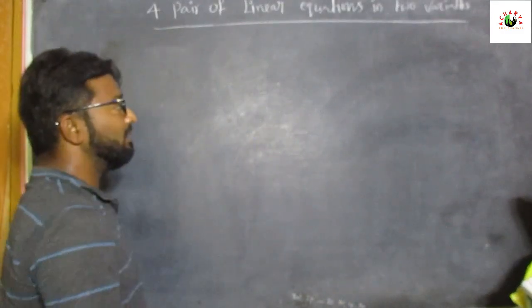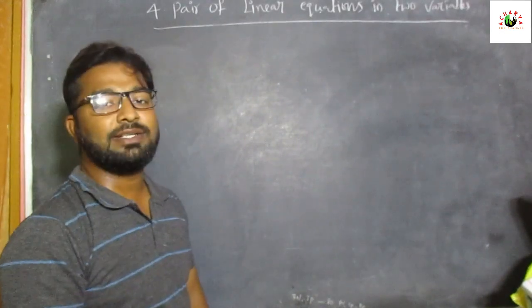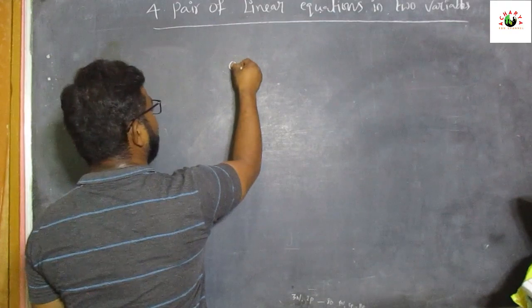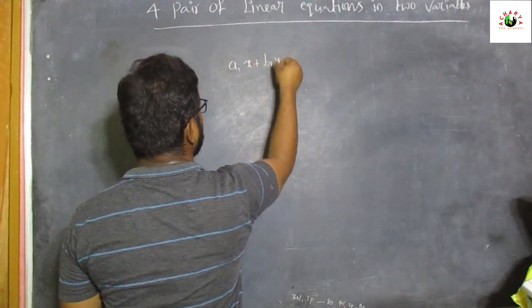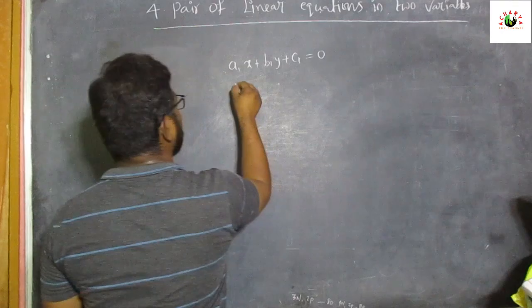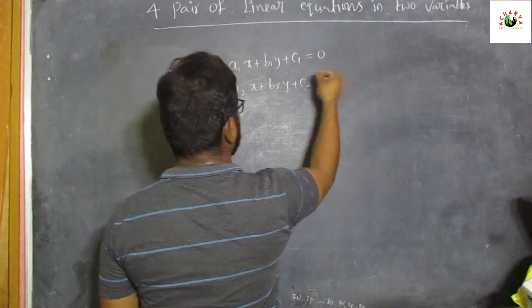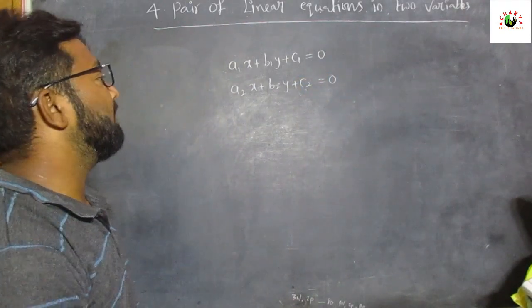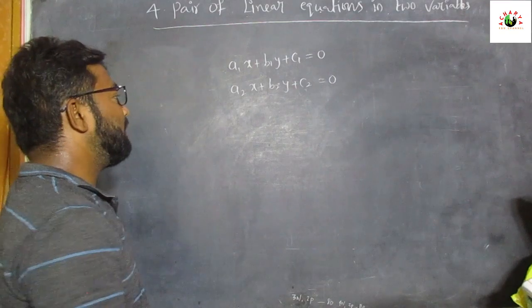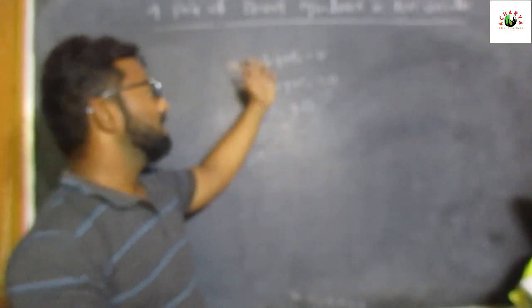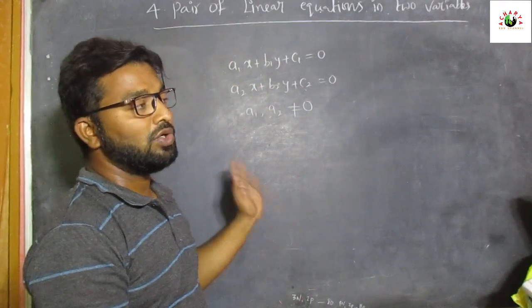So what is the general form of pair of linear equations in two variables? That is a1x plus b1y plus c1 equal to 0, and a2x plus b2y plus c2 equal to 0, and here a1, a2 always does not equal to 0. If a1 and a2 equal to 0, here there are no two variables.